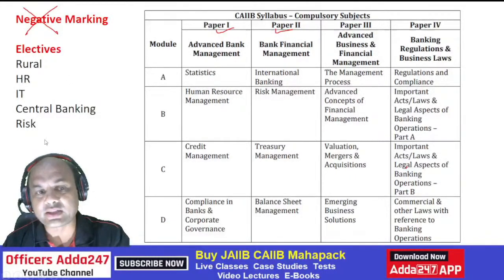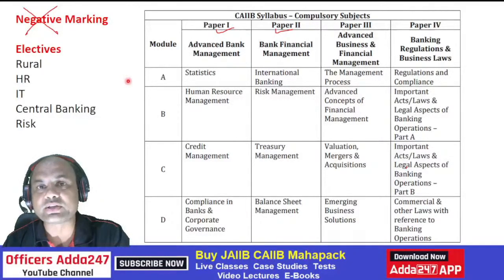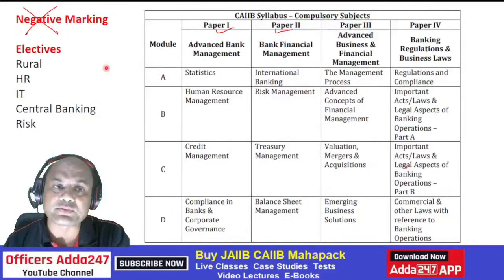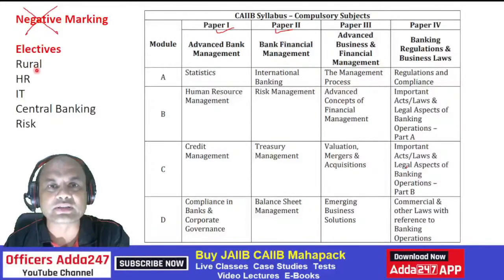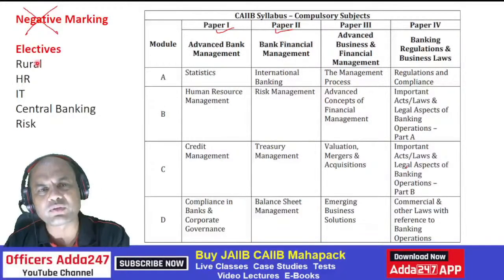One thing I'll tell you: whenever you choose any elective, always choose the elective with which you are conversant, where you have at least some knowledge. Otherwise, if you are working in retail banking and select IT, you will be nowhere. Don't do that. Choose where you have some knowledge, so that without reading you can get at least 20 marks in that paper. The remaining you can cover.